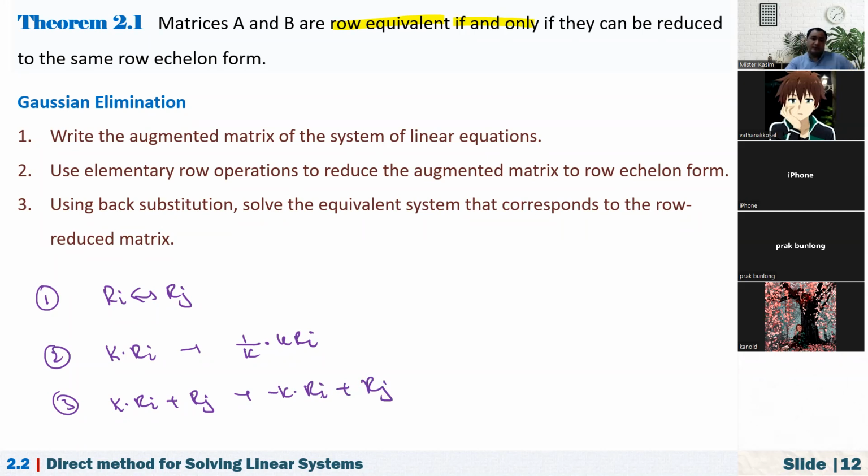We will obtain the same matrix again. So that's why matrices A and B are row equivalent if and only if they can be reduced to the same row echelon form.